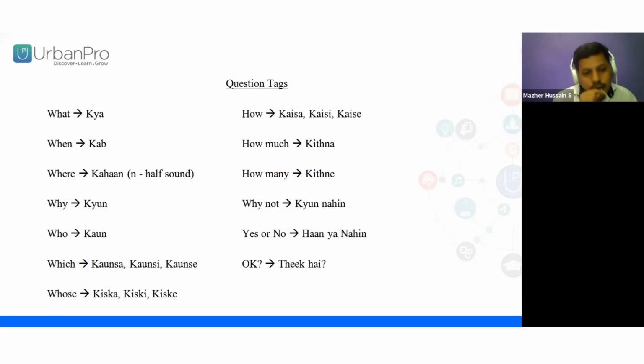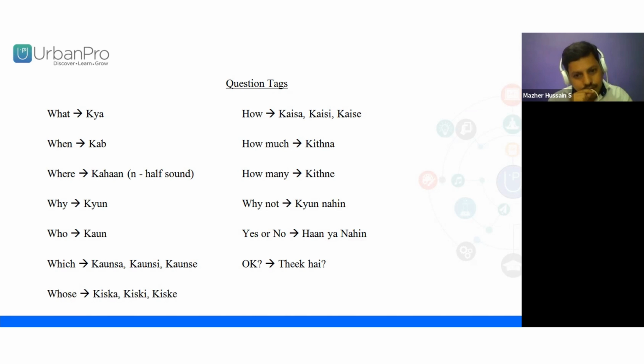And then why, so why is again kyun, with the half sound. And then who, you can say kaun, so there is no half sound, kaun, which is who. And then for which we have three words, kaunsa, kaunsi and kaunse.